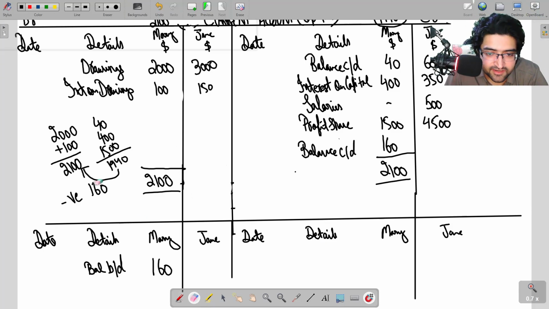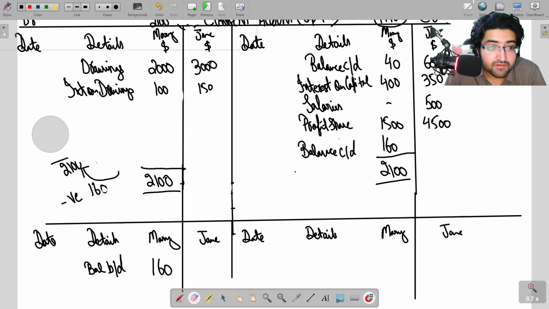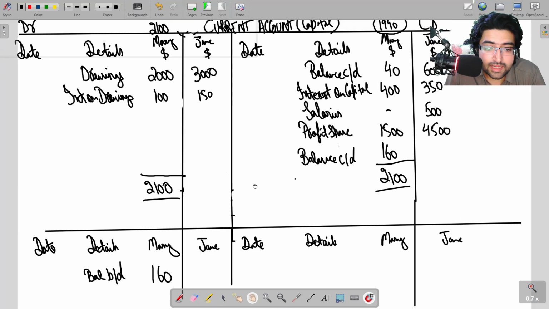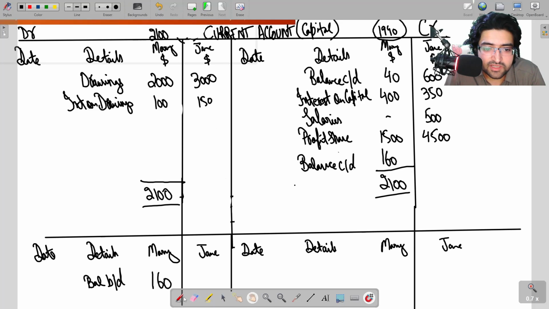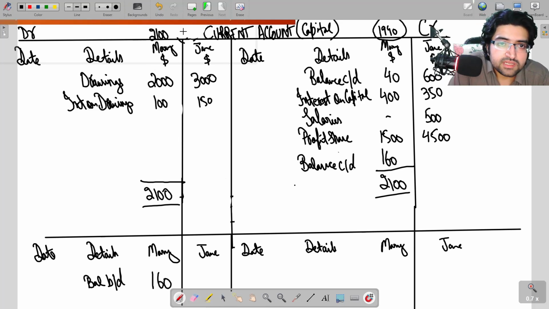Now let's balance it for Jane, and see, does she also have a negative balance or a positive balance? Let's see. Okay, Jane's total on the debit side is 3000 plus 150, so 3150, and her total on the credit side is 4500 plus 500 plus 350 plus 600, so 5950.